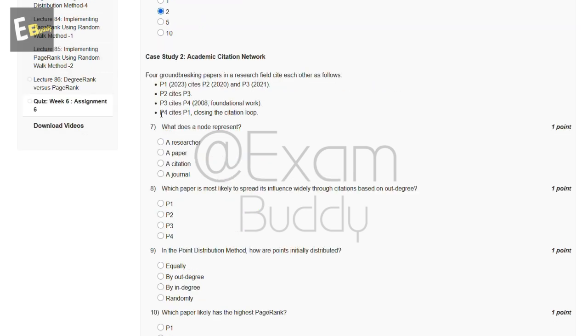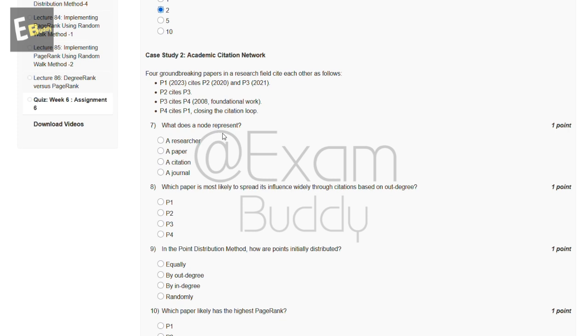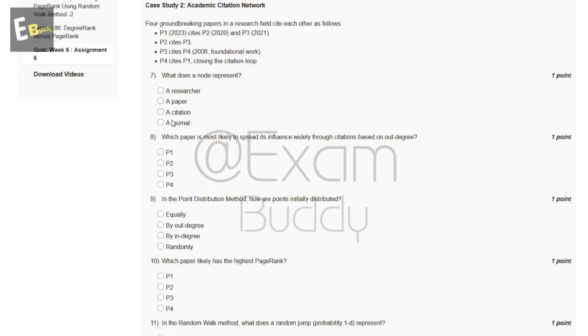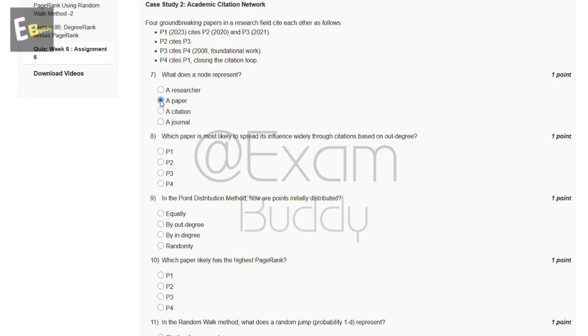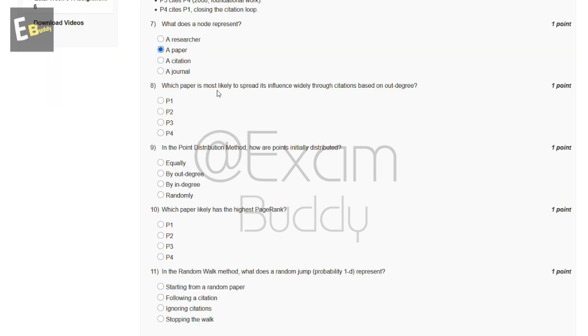Now the seventh question is case study 2, academic citation network. Seventh question is, what does a node represent? So these are the options: a researcher, a paper, a citation, a journal. So the answer of our seventh question is B, a paper. Now the eighth question is, which paper is most likely to spread its influence widely through citation based on out degree? So these are the options: P1, P2, P3, P4. So the answer of our eighth question is A, P1.